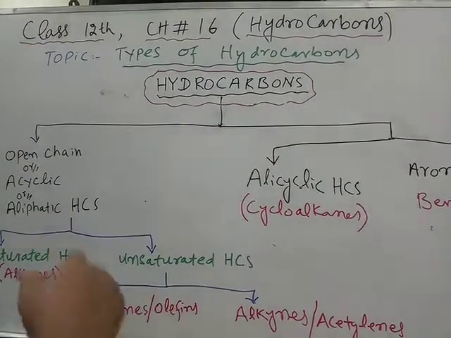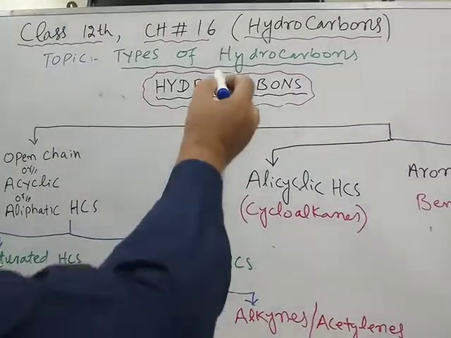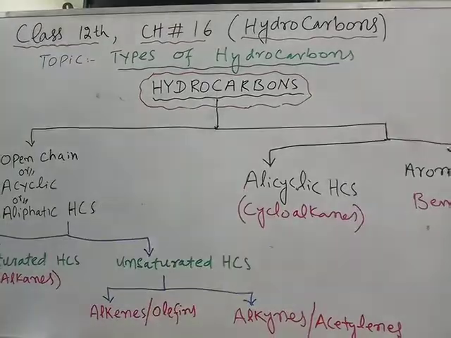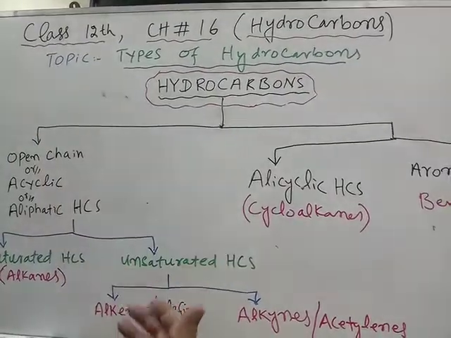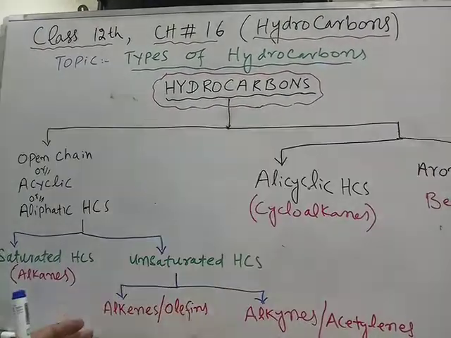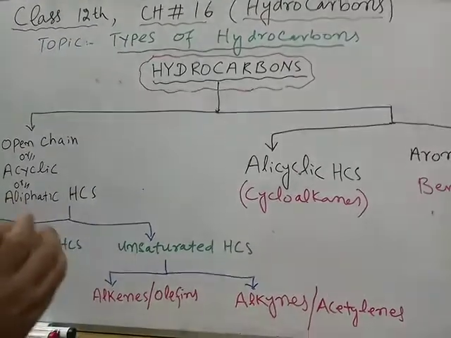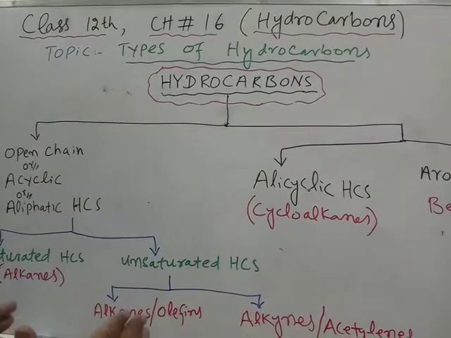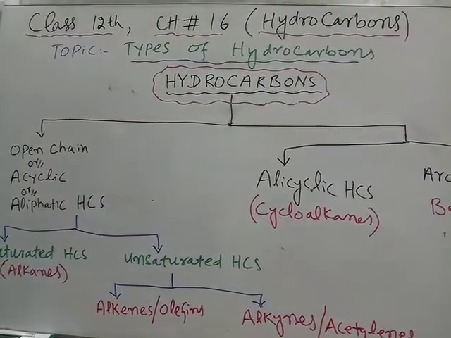So let me introduce what hydrocarbons are. As the name indicates, hydro from hydrogen, carbon from carbon, these are the organic compounds which contain carbon and hydrogen atoms only in their molecules, no other atom or group of atoms. So the compounds of carbon and hydrogen are called hydrocarbons.